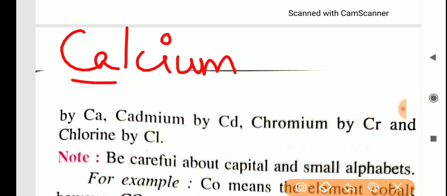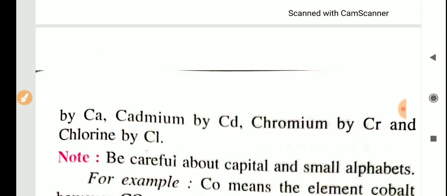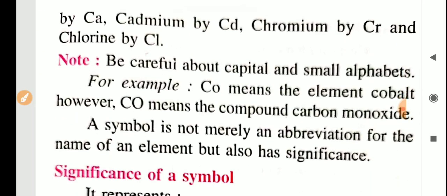For calcium we have taken Ca. Now you see, for cadmium also Ca is coming, so we cannot take Ca for cadmium. Instead, we remove that a and take Cd. Cadmium is Cd. Understand? Then Cr for chromium. We can take Ch also, but they have given Cr. And Cl for chlorine. Like this, we can take only two letters, not more than two.